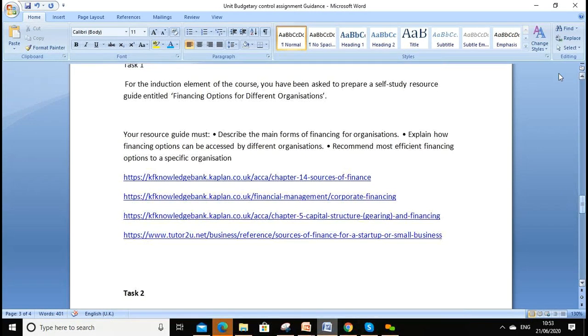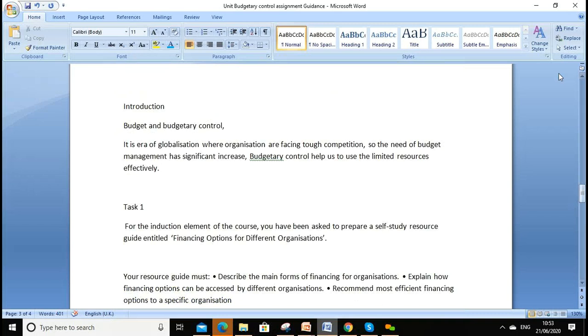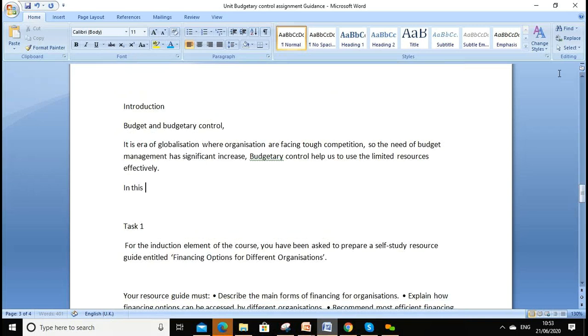So you can give a bit of introduction, and you can say in this assignment you are going to look at the sources of finance, budgetary control, and credit management. Yes, because that's all about your three key areas.